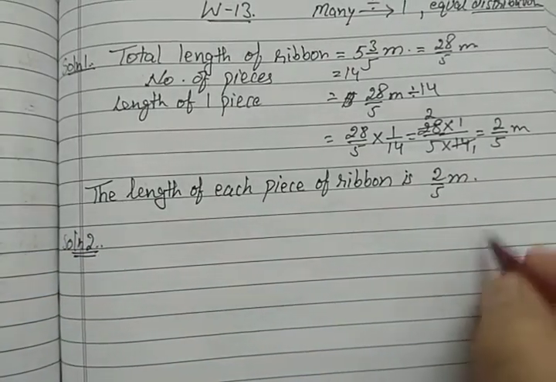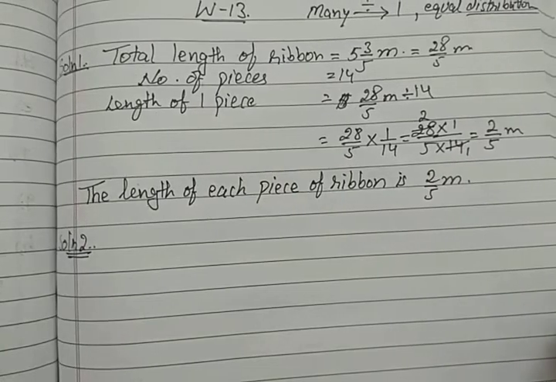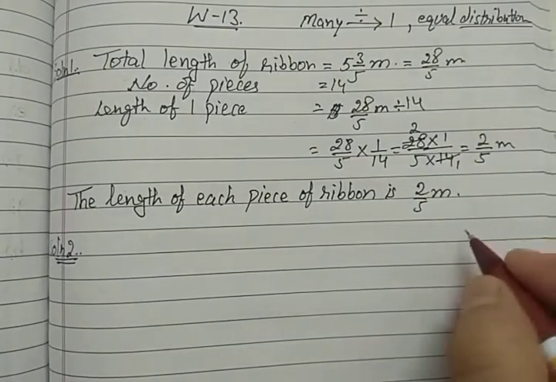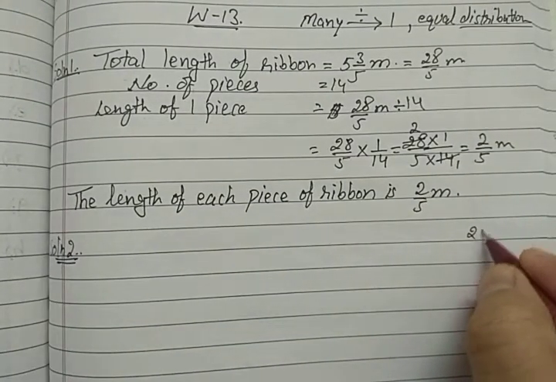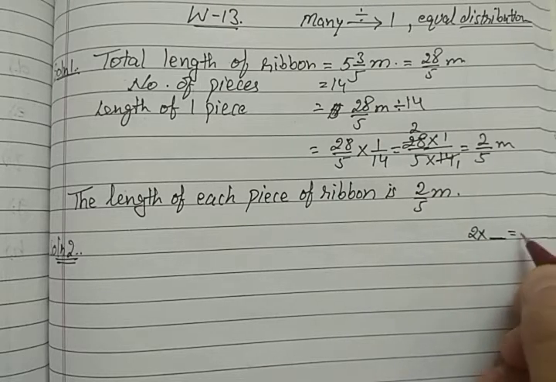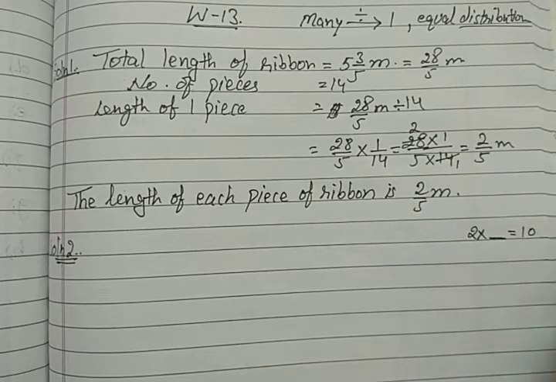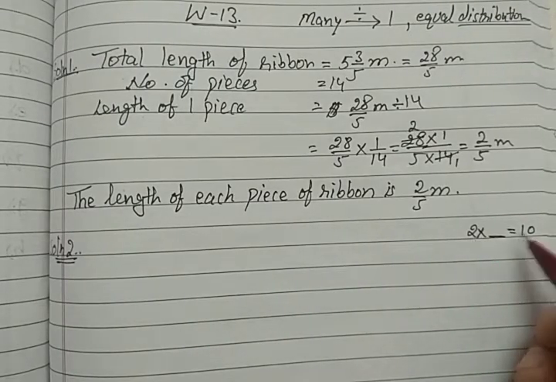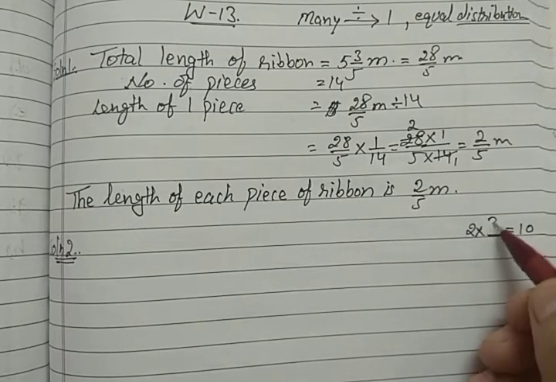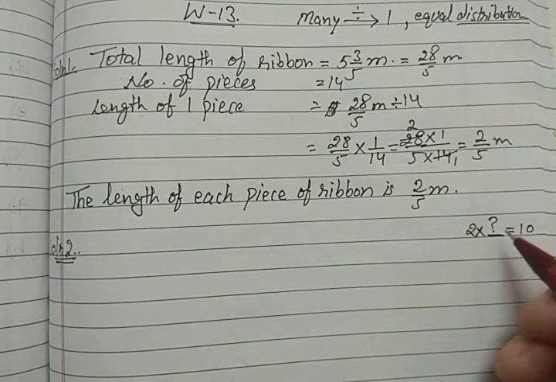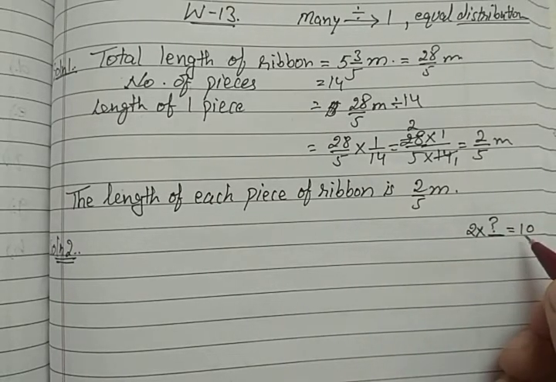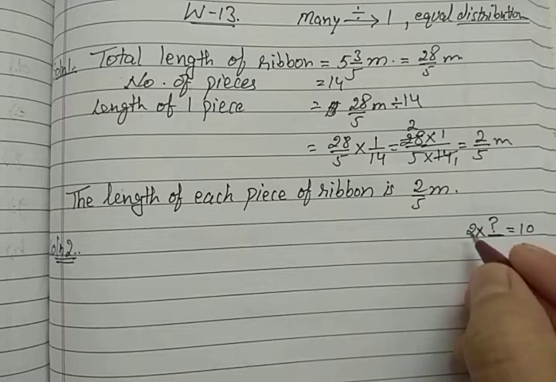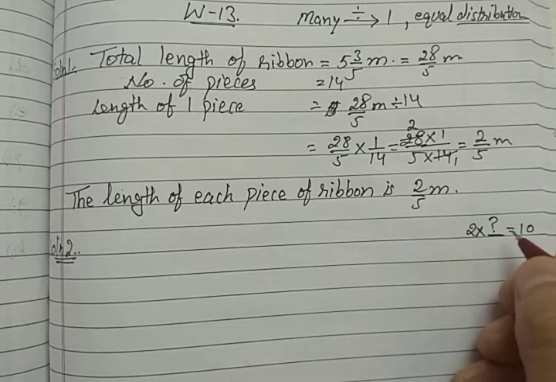So here let us take an example. Suppose 2 multiplied by a number is equal to 10. Suppose one number is given, 2, and the product of the two numbers is given. We have to find the second number. The product is 10 and one number is 2, so what should I multiply 2 by to get 10?